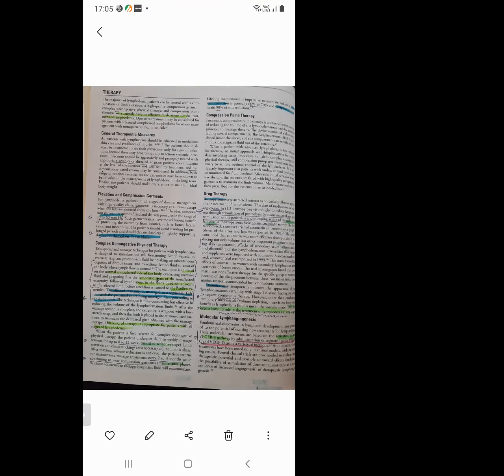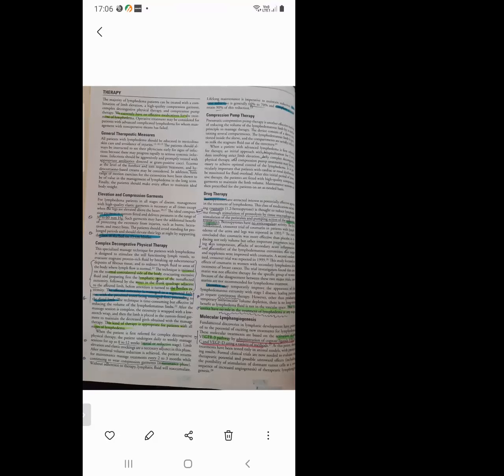Okay, 1,2 benzopyrones. So what is the mechanism of action of benzopyrone? Stimulation of proteolysis by tissue macrophages, and stimulation of the peristalsis and the pumping action of the collecting lymphatics. Just remember, not the terminal lymphatics, it is the collecting lymphatics. And benzopyrones have no anticoagulant activity. Usually coumarin has anticoagulant activity, but benzopyrones do not have any anticoagulant activity.